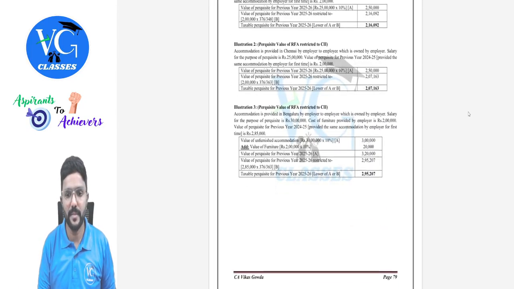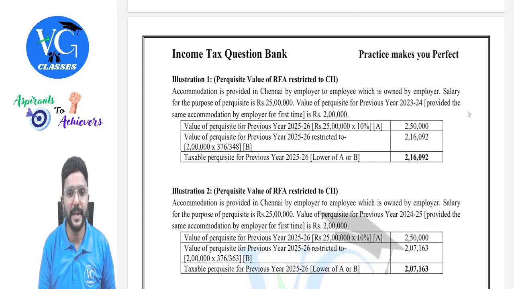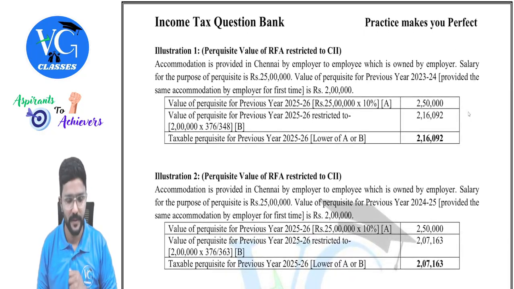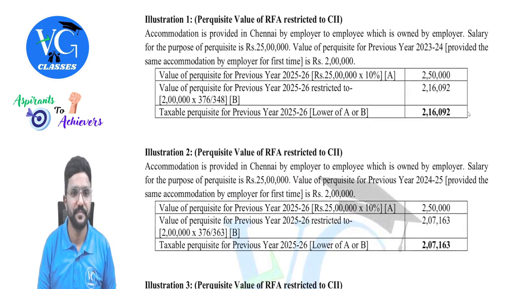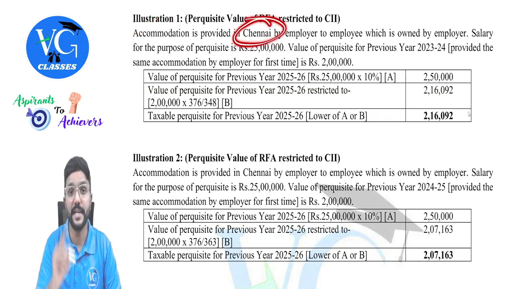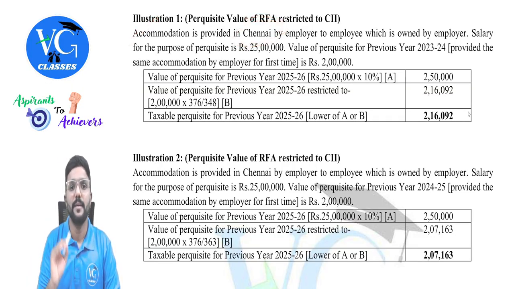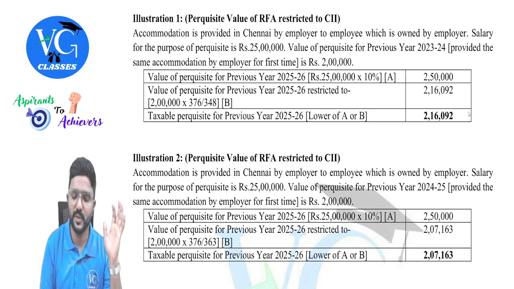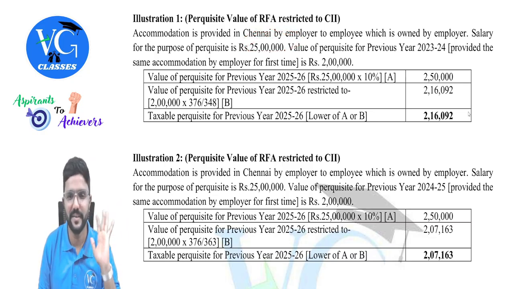Come to page number 79 of my question bank. There I have given 3 illustrations on this, guys. One by one we will see. First one: accommodation is provided in Chennai, population more than 40 lakh, by the employer to the employee, and it is owned by the employer. So we need to take 10%. Salary for this purpose is 25 lakh. I have given it directly.